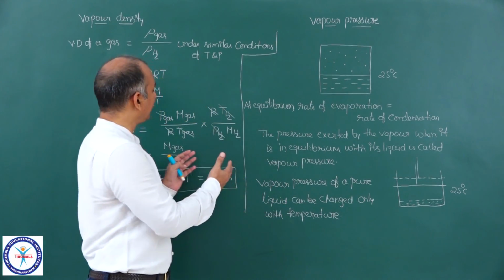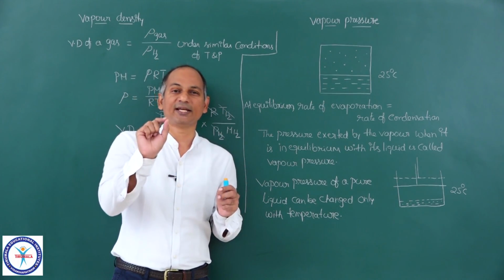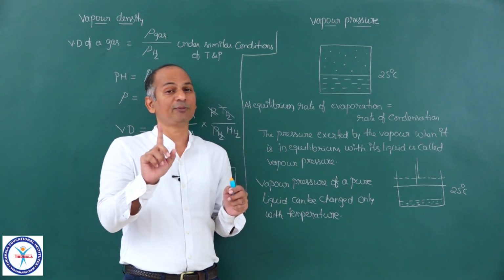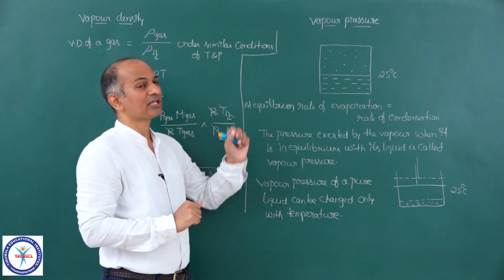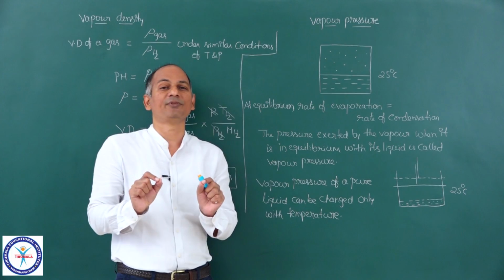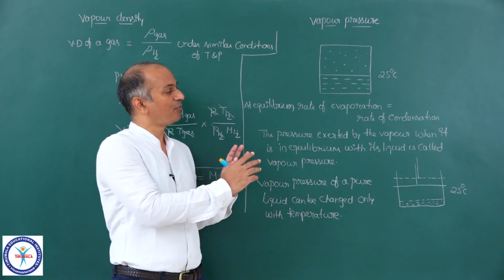So vapor density is a definition. It is a simple ratio of 2 densities. One is the density of the gas, second one is the density of hydrogen. But you have to keep the conditions similar, same temperature, same pressure. And vapor pressure is a concept. Vapor is a gas which is in equilibrium with its liquid. So these are the 2 small concepts.